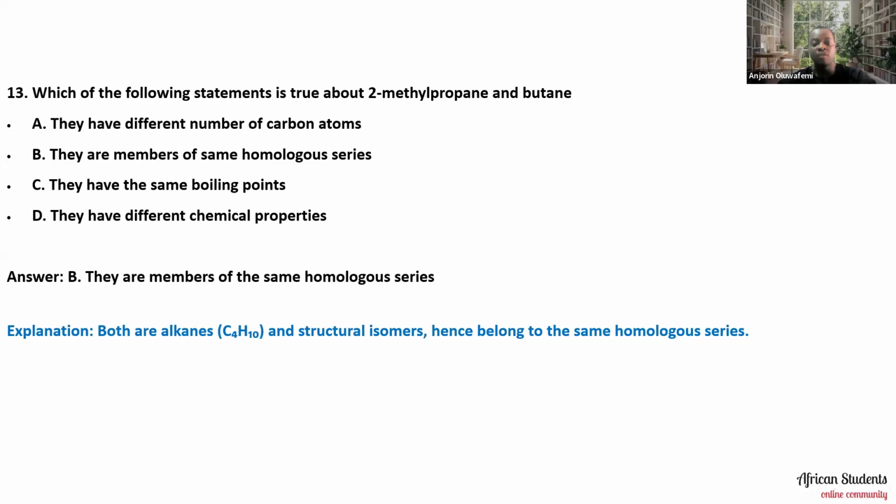2-methylpropane is just a structural isomer of butane. So hence they belong to the same homologous series. So they are both alkanes. They belong to the same homologous series.